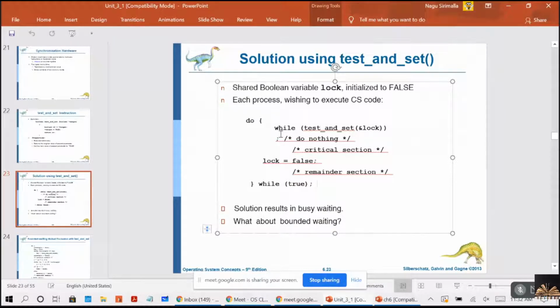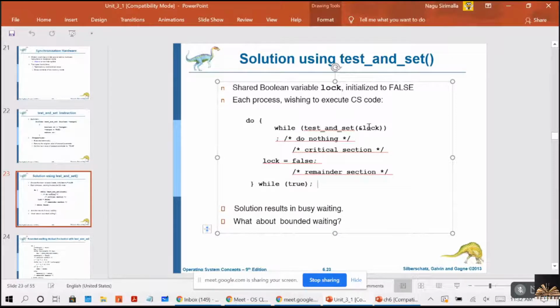To enter into the critical section, what should the process execute? It will check the condition while test and set, passing the value of the variable lock. Initially, lock is initialized to false, no?